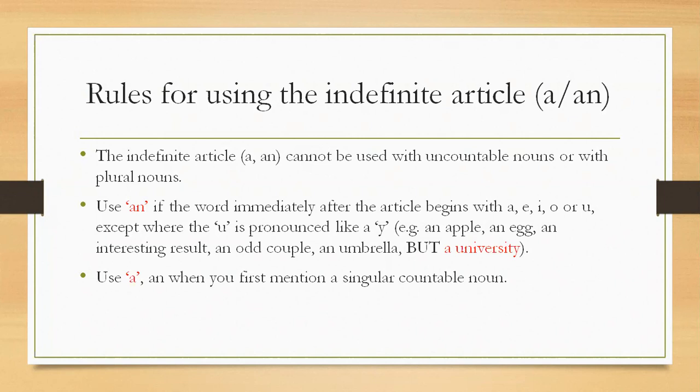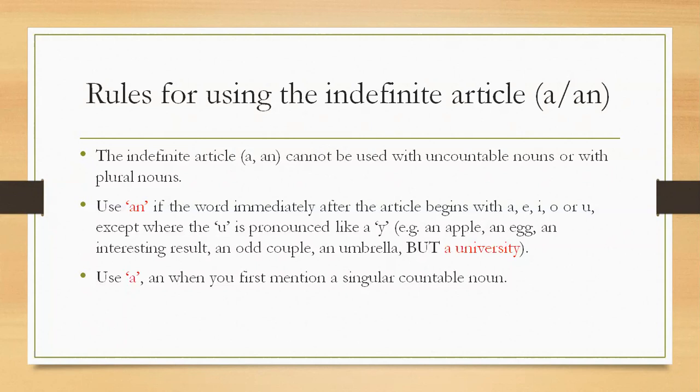The indefinite articles a and an cannot be used with uncountable nouns or with plural nouns. As we know, when we say a pen, it means one pen. That means it is a countable noun and it is not plural, it is singular, one thing. So we cannot use a or an with uncountable or plural nouns. Use an if the word immediately after the article begins with a, e, i, o, or u, except where the u is pronounced like a y.